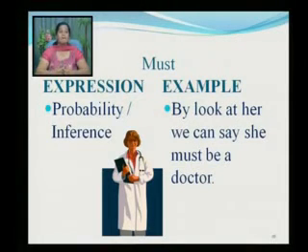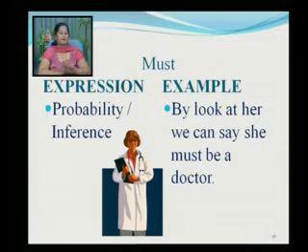What is that? By looking at her, we can say that she must be a doctor. Or when I met her, I felt that she must be of 30. It is long since I have not met her. She must be looking beautiful by now. Are you getting it? So there are certain cases where there is no proof, there is no evidence. We are here to just visualize whether the things are done or not. That is inference. Inference is tarad kadhu. Right?